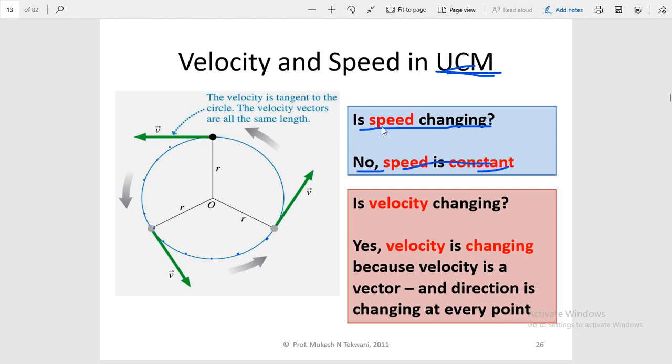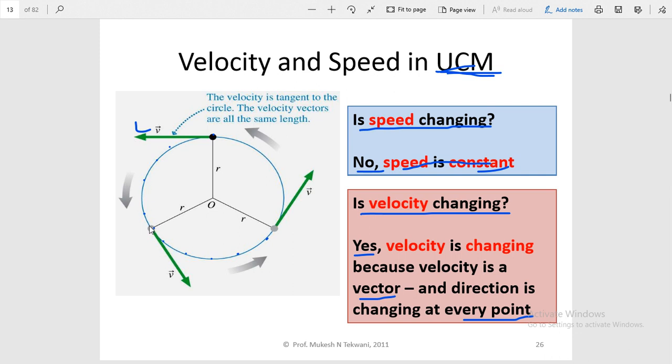Now, is velocity changing? The answer is yes, velocity is changing because velocity is a vector quantity and direction is changing at every point of this motion. Let's see in this diagram. The direction of velocity at this point is along, you can say, the negative x-axis.